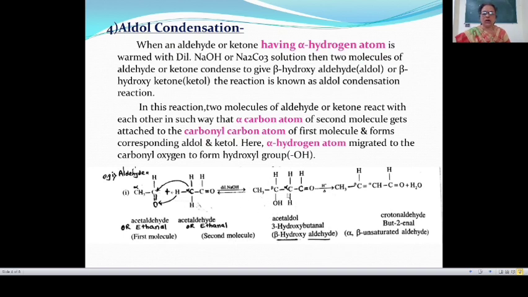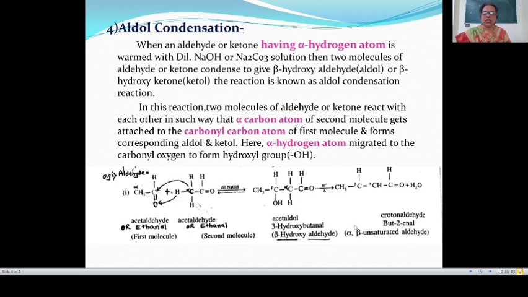Then this aldol readily loses a water molecule when warmed with an acid. When warmed with an acid, it gives an alpha beta unsaturated aldehyde called crotonaldehyde. In this reaction, OH and H are removed as a water molecule, and we get CH3CH=CHCHO. This is known as an alpha beta unsaturated aldehyde called crotonaldehyde.